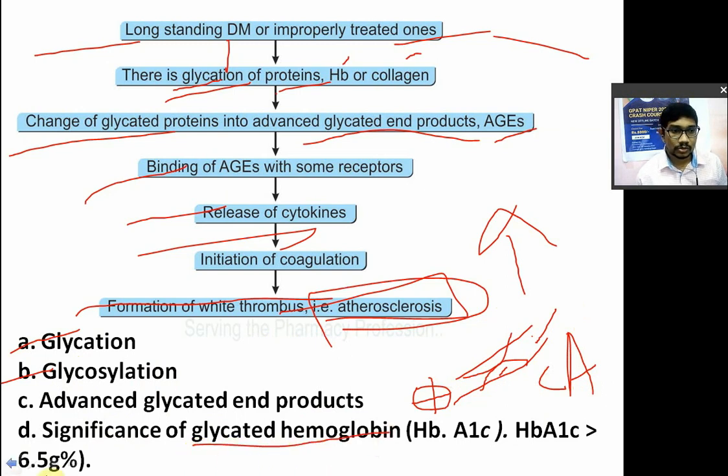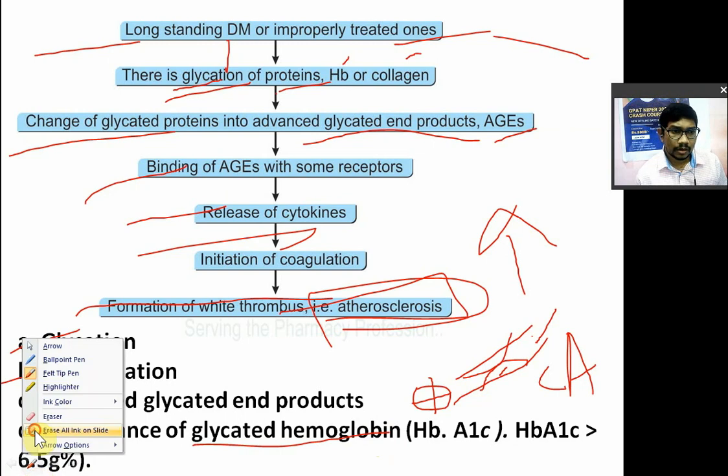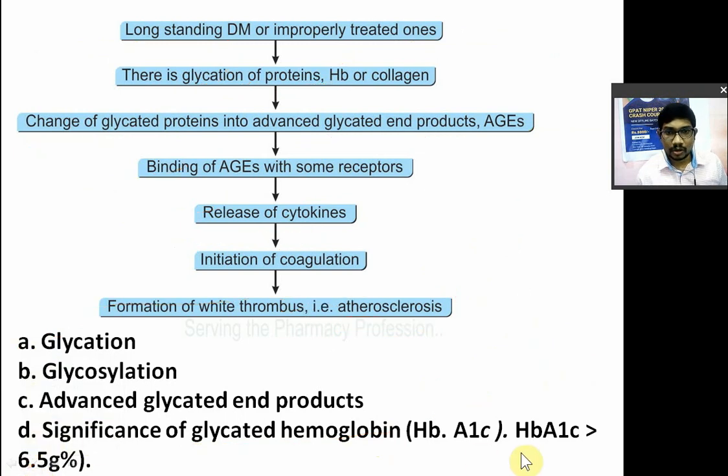So what is the normal value of HbA1c, meaning glycated hemoglobin? So that is nothing but 6.5%, 6.5 gram percent. इसके बारे में एक बार क्वेश्चन आ चुका है. So glycated hemoglobin means addition of glucose to the hemoglobin. So if glycated hemoglobin is more than 6.5 gram, that means you are suffering from diabetes. Glycated hemoglobin, remember HbA1c, question आ चुका है इसका.